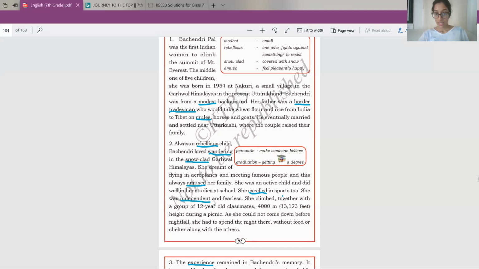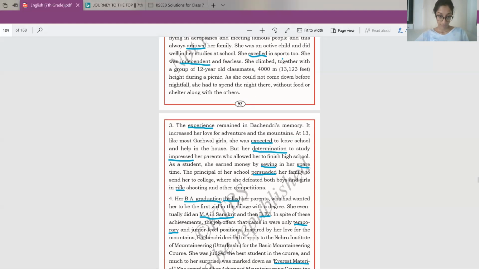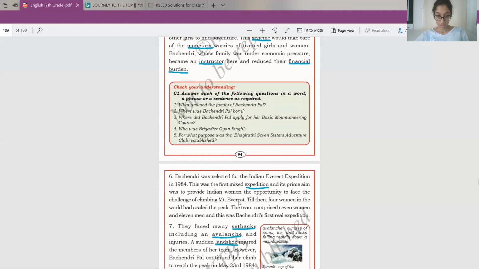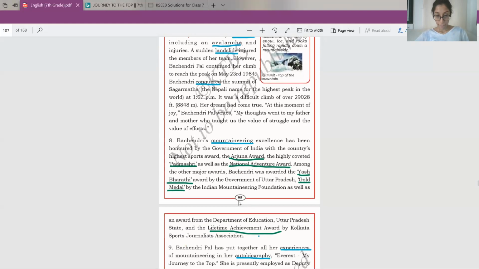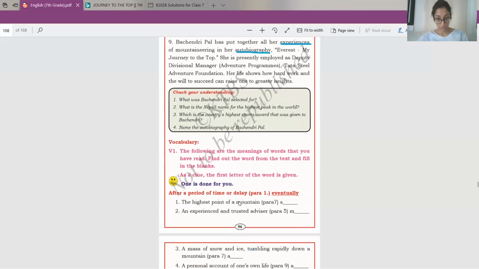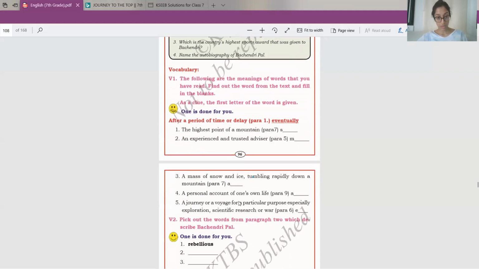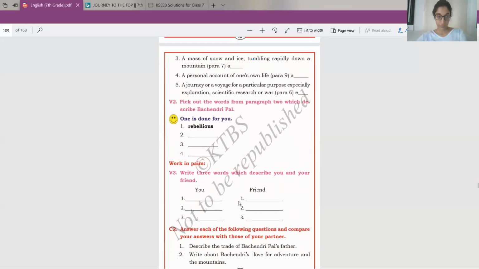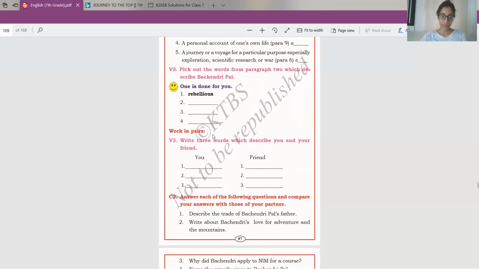Independent and fearless. Okay, so these are the first two exercises. Note down the answers in your blanks. Don't forget to note them down. Okay, so we have done these 4.